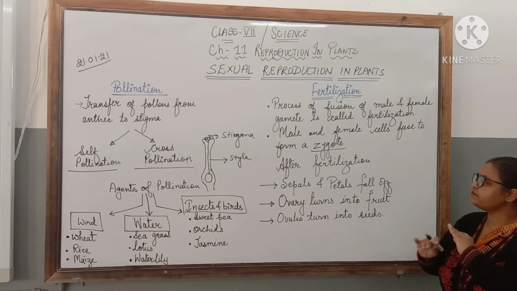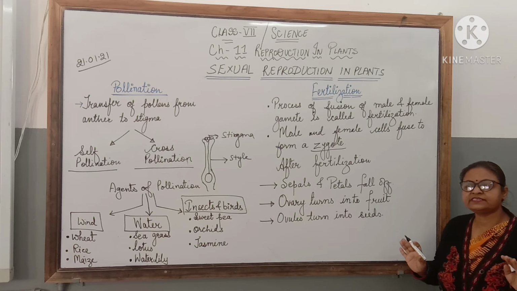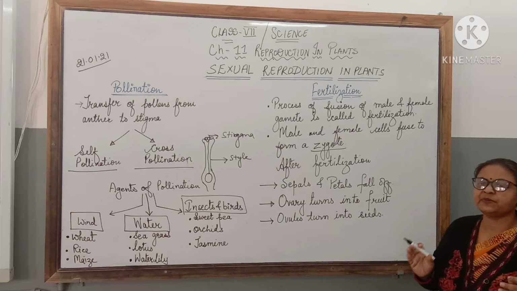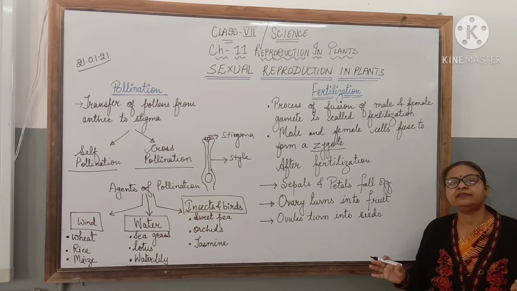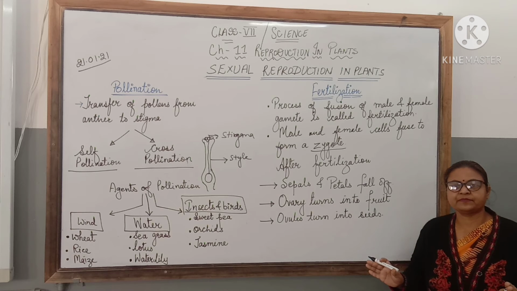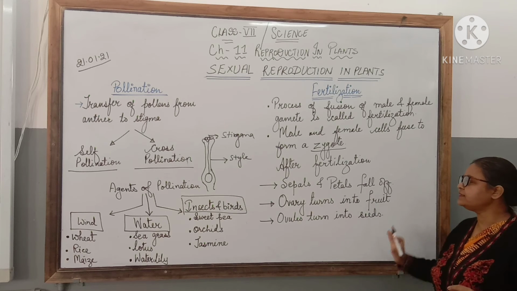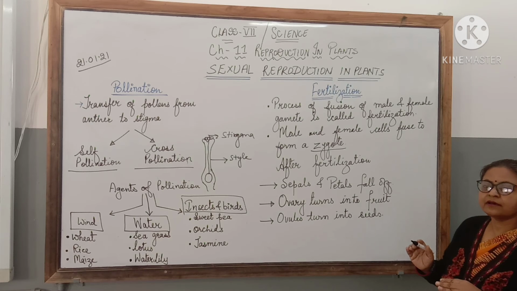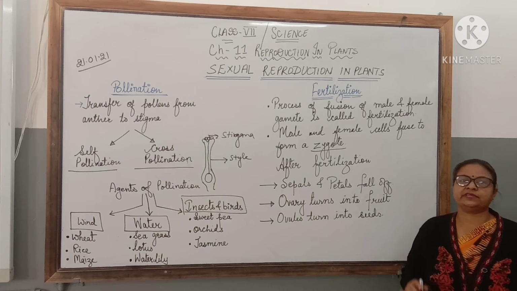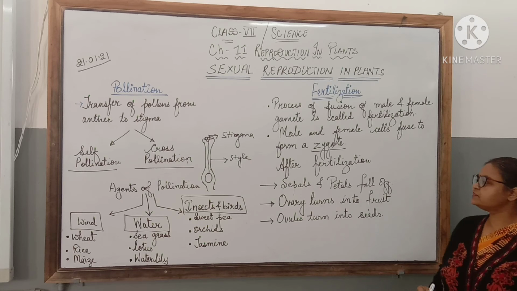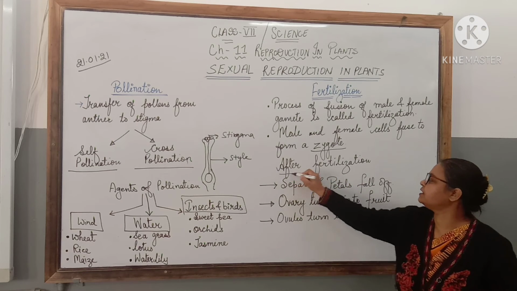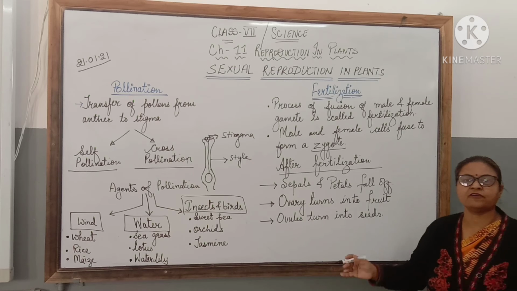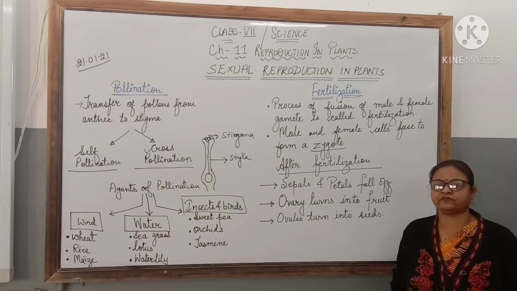Now, as the fertilization process has taken place, there is no need of the sepals, petals, stamen and pistil. Only the ovary is needed now. The rest of the process will be completed in the ovary. So, after fertilization, the sepals and petals wither away, dry up and fall off.